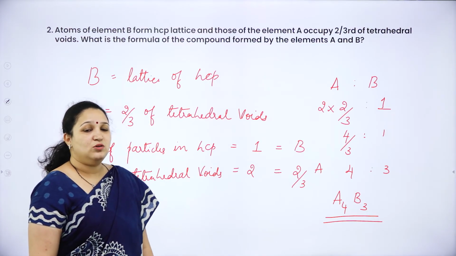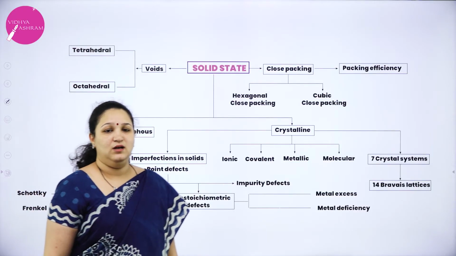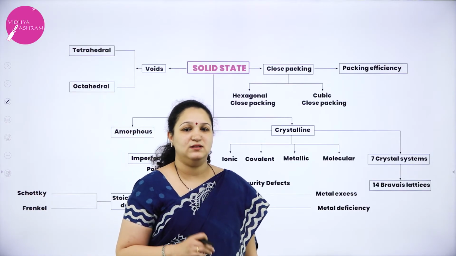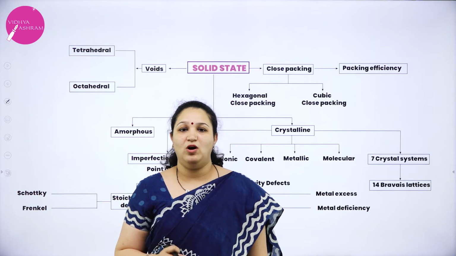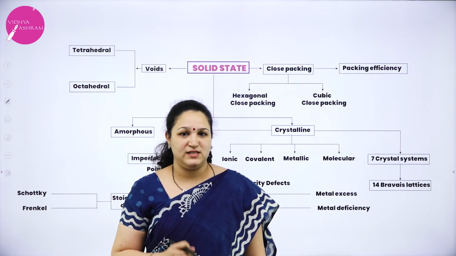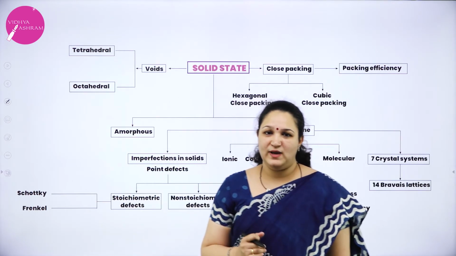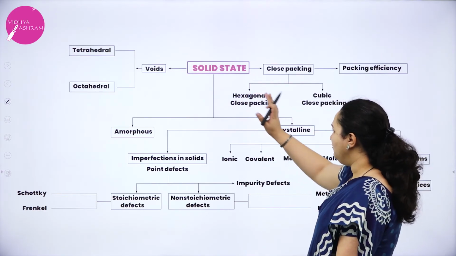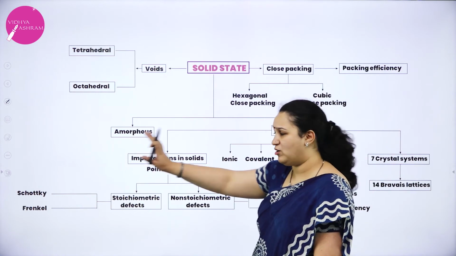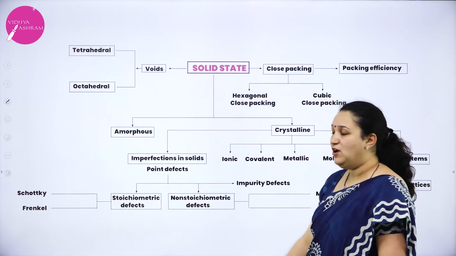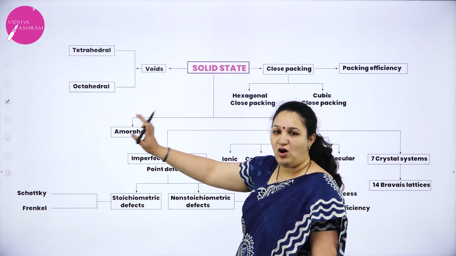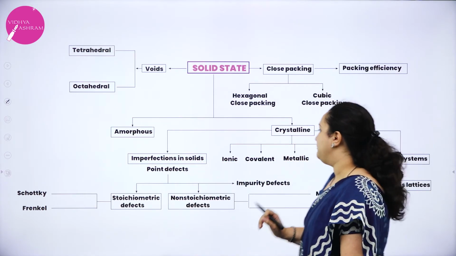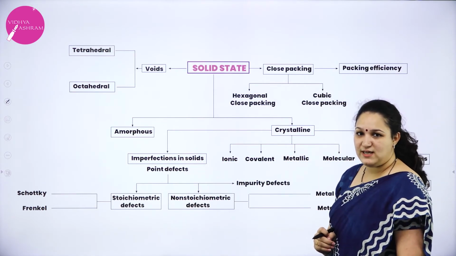So that's it. We have covered the second PUC syllabus of the chapter solid state. So what are the concepts which we have studied? Solid state. First we learned there are two types, amorphous and crystalline solids. We do not have anything detailed on amorphous solids, but we have detail about crystalline solids.